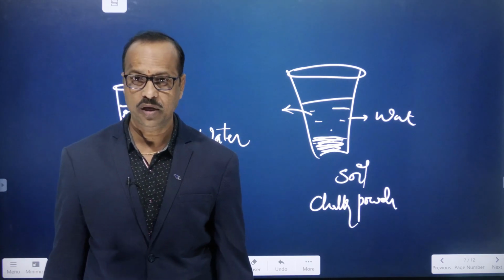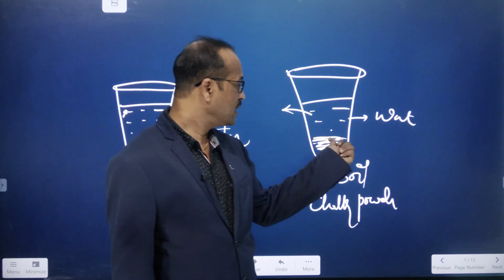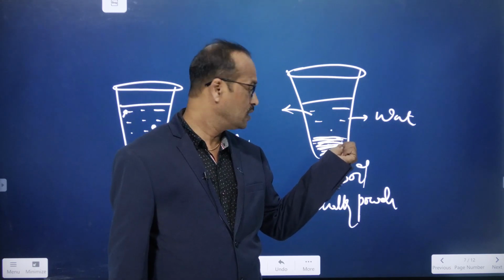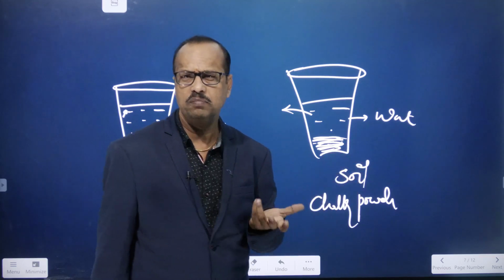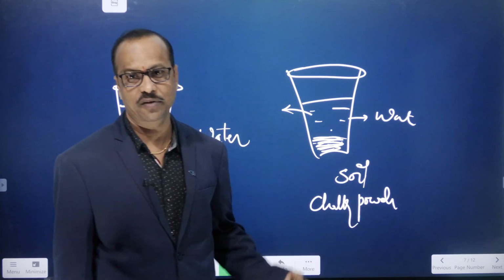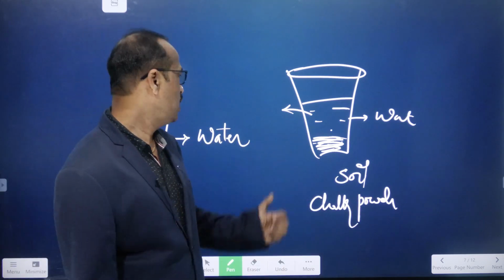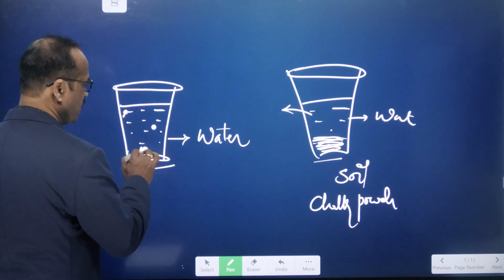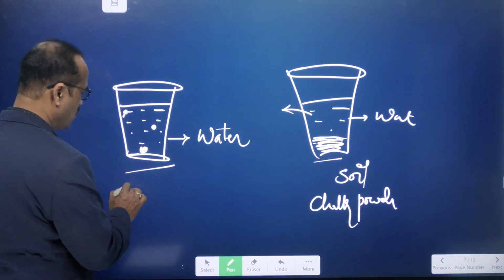Here the particles are not uniformly mixed with each other. The chalk powder particles are not mixing with water properly, so they can be easily separated. If you filter these two solutions, then here you cannot separate the salt and water.